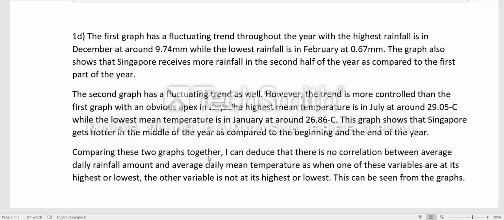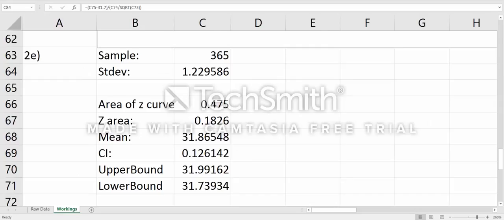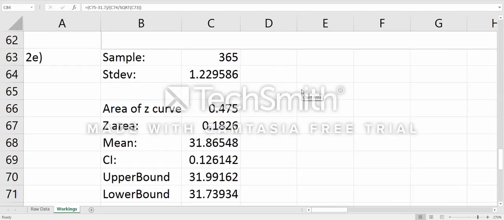Now I can compare these two graphs together as I know more about them, and I deduce that there is no correlation, because there is no clear correlation: when one of these variables is at its highest or its lowest, the other variable is not at its highest or lowest. And here are the graphs above to show why I think it's right.